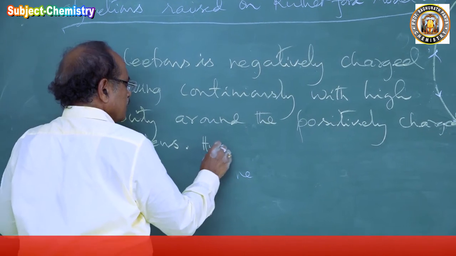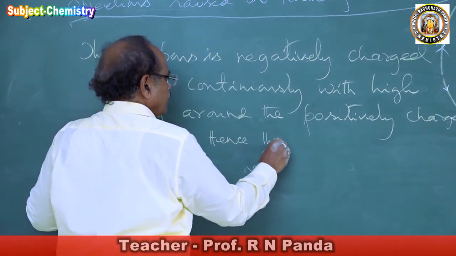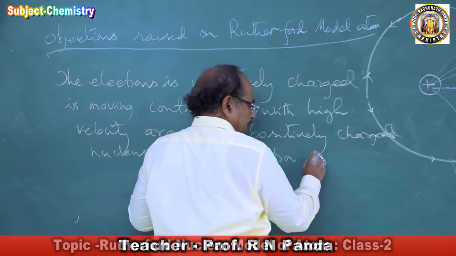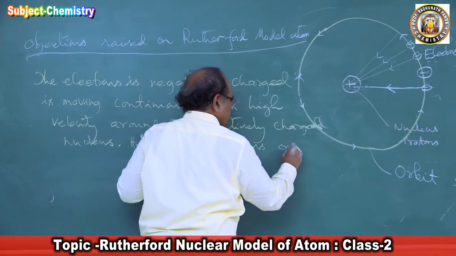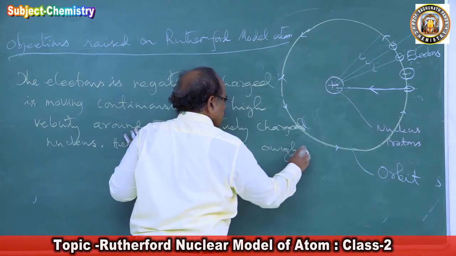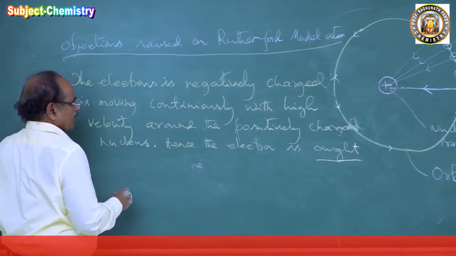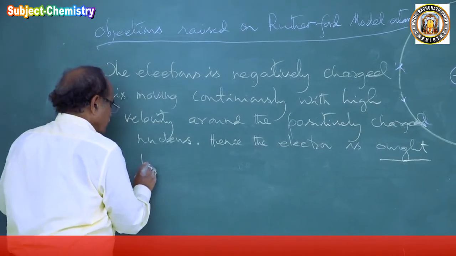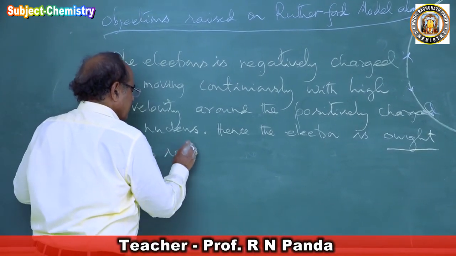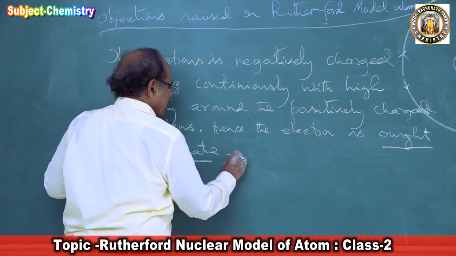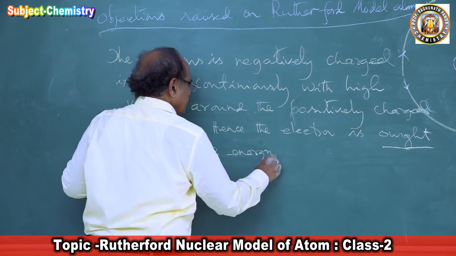Hence the electron ought to radiate energy. Ought means must. The electron ought to radiate energy continuously.